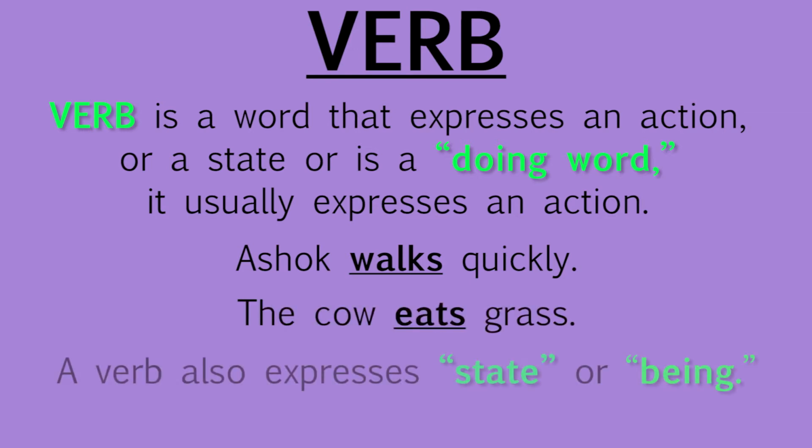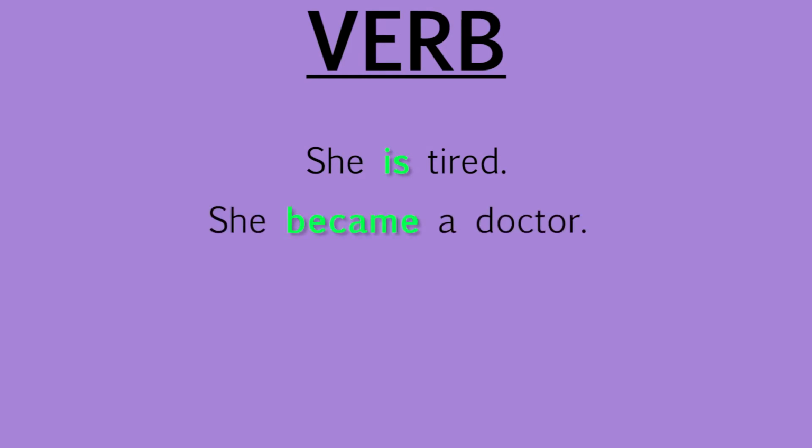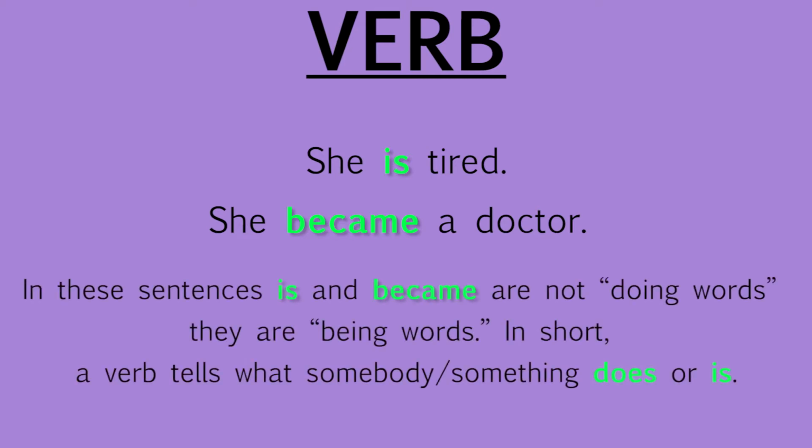A verb also expresses state or being. She is tired. She became a doctor. In these sentences, is and became are not doing words. They are being words. In short, a verb tells what something does or is.